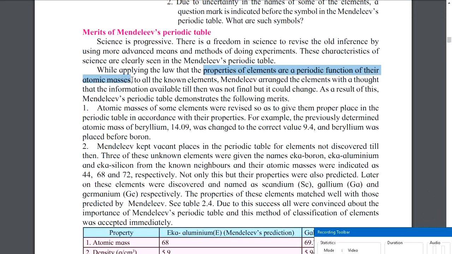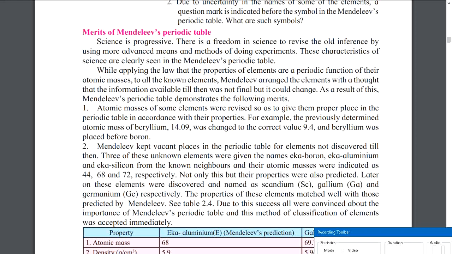You should probably mark it, because for Mendeleev, properties of elements are a periodic function of their atomic masses. But in future it won't be true. Yeah, the bitter truth is it won't be true. It will change. But till Mendeleev, this was the fundamental. Now Mendeleev arranged the elements with a thought that the information available till then was not final, but it could change. So Mendeleev had this idea that whatever I am predicting is not final and it might change with time.